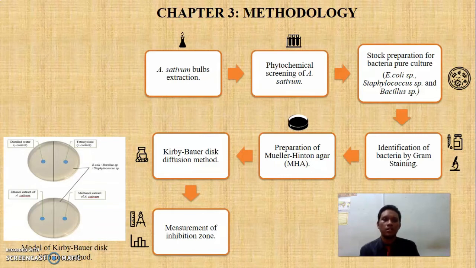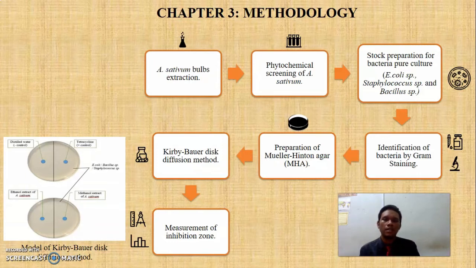For the preparation of the stock bacteria pure culture, nutrient broth agar had been used. And then the grown bacteria will be identified using gram staining and observed under a microscope. For the Kirby-Bauer diffusion method, preparation of Mueller-Hinton agar had been done to grow the bacteria.